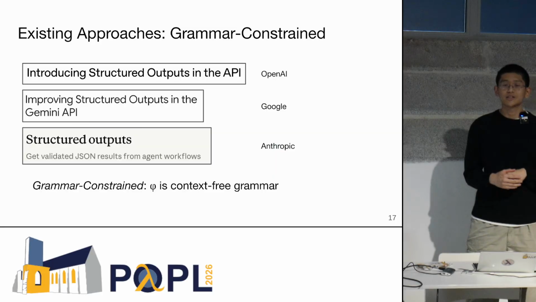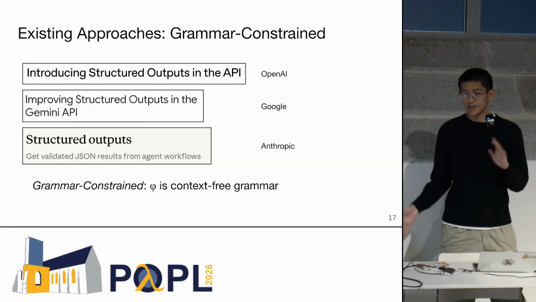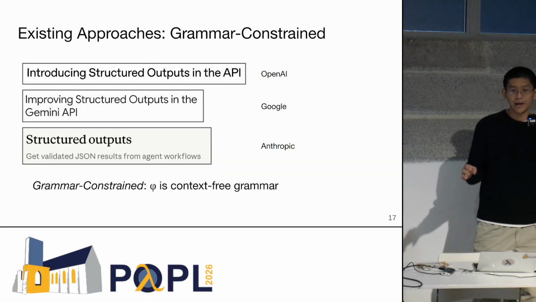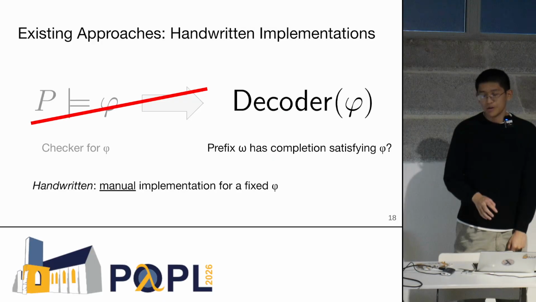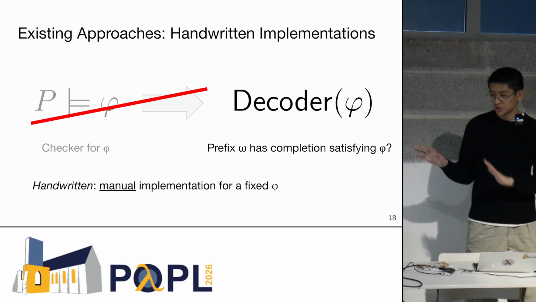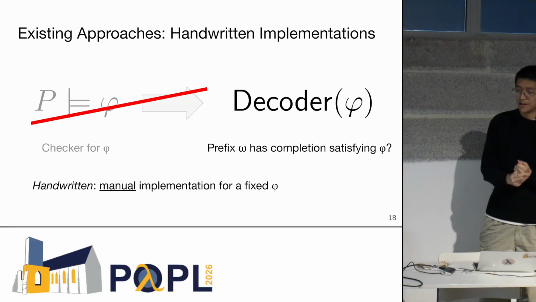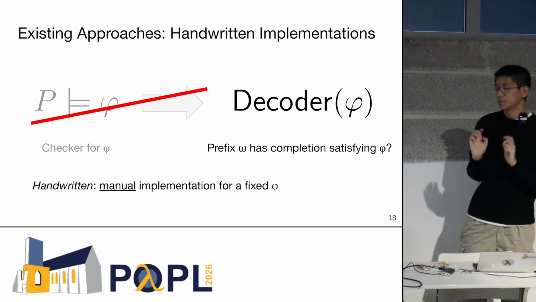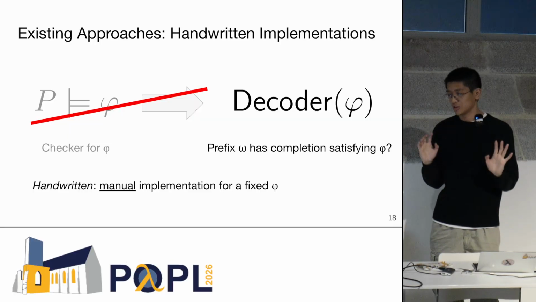And it's worth noting that grammar constrained decoding is used in industry a lot. If you know the name structured outputs, this is really grammar constrained decoding under the hood. And it's being used now by big companies like OpenAI, Google, and Anthropic. So if we want these more expressive constraints like type safety and egraphs and so on, another option is we could just manually implement the constraint decoder ourselves. And some existing work has done this as well. The idea here is that we'll fix a specific phi, and we'll think really hard and come up with some constraint decoder implementation for phi.